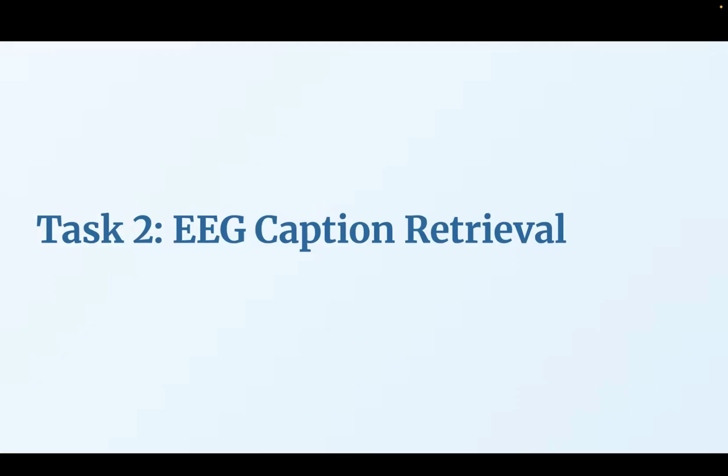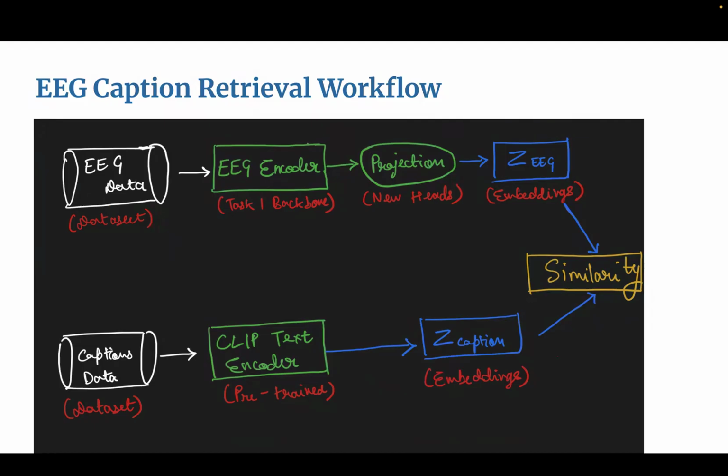The next step we need to do is go towards image caption retrieval through the EEG signals. The way we do this is by using the CLIP text encoder. We pass in the EEG encoder that we now trained, and we detach the heads of the previous layer. Now we add new heads so that we can get both the text encoder and EEG encoder into the same embedding space.